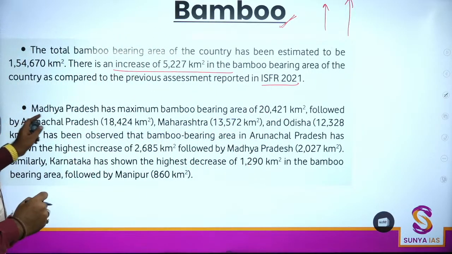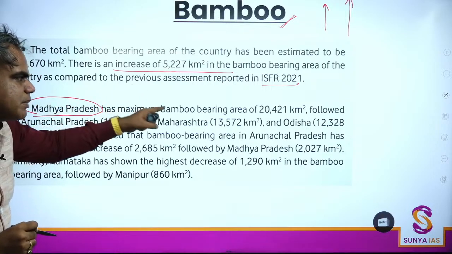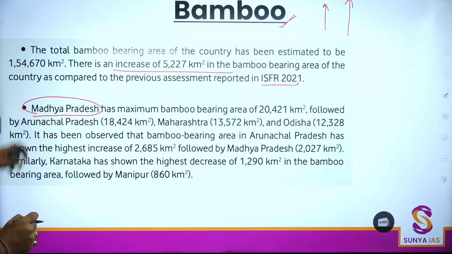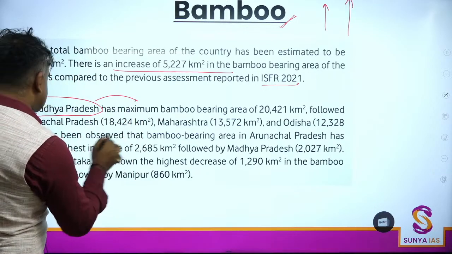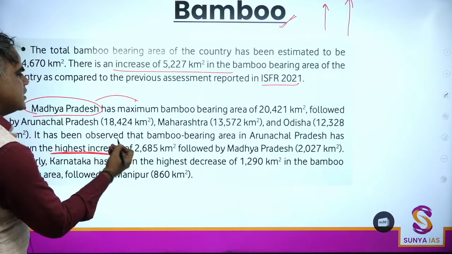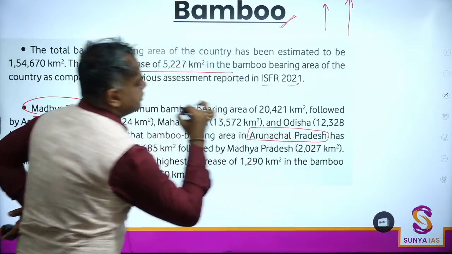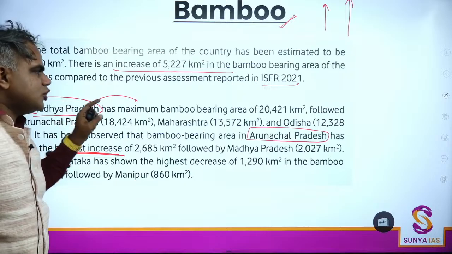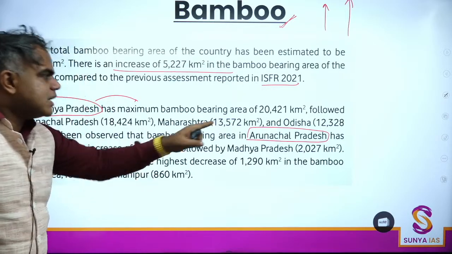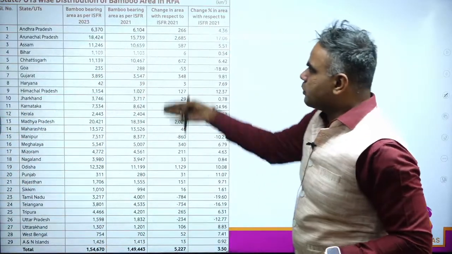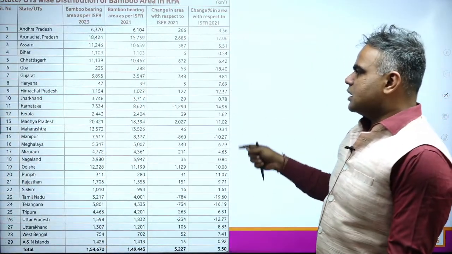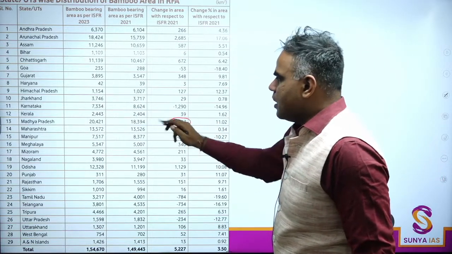Now, Madhya Pradesh has the maximum bamboo bearing area. सबसे ज्यादा किसका है? That is Madhya Pradesh. Okay, that is number one fact that you need to know. Then, one is maximum, but maximum increase, where has it happened? Maximum increase has happened in Arunachal. So Madhya Pradesh maximum, increase in Arunachal Pradesh. This is with respect to bamboo. This is again what this whole report says. So again, I'm not going to talk about this.